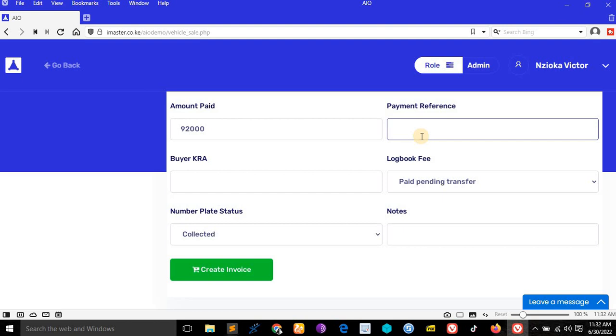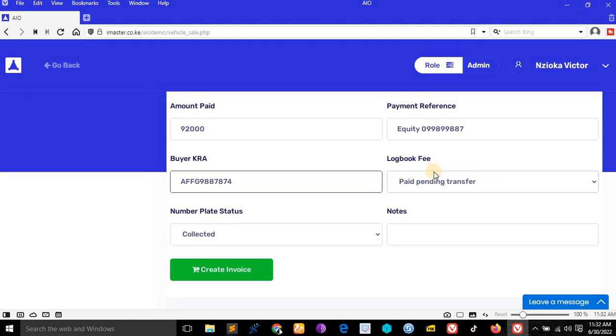And payment reference is, for example, if she paid with equity, like that, then buyer KRA, you have to write them. If the KRA is not there, write not present. You will have the ability to update that data. And if you have the ability to update the data, I am here to update the data on your behalf.